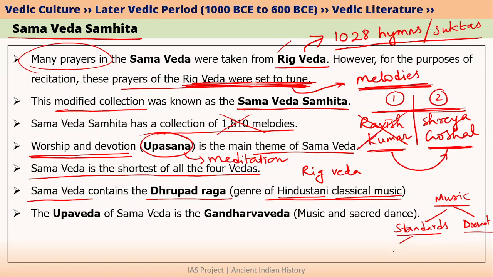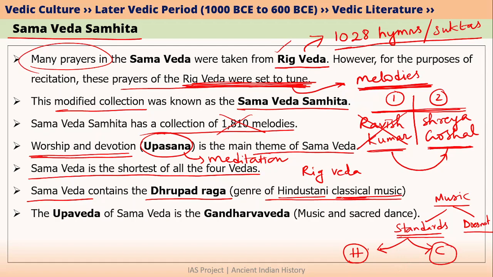So classical music has rules and standards that have to be adhered to. In case of India, we have two kinds of classical music. The first type is called Hindustani classical music and the second type is called Carnatic classical music. Hindustani classical music is mainly prevalent in northern India, whereas Carnatic classical music is mainly prevalent in southern India.